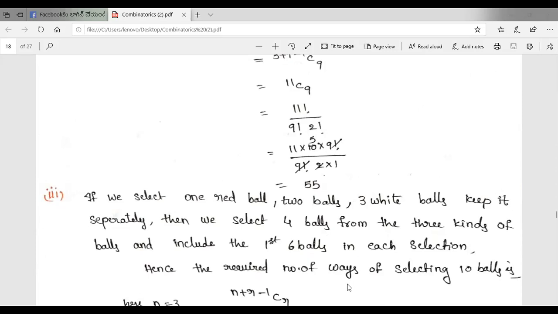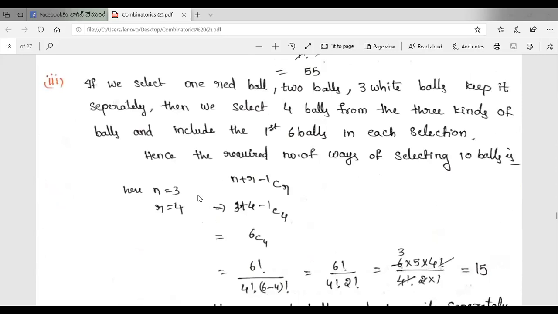So the required number of ways of selecting 10 balls is, here n is equal to 3. Okay, r is equal to how many balls we have to select from 3 boxes? 4. So r is equal to 4. So n plus r minus 1 C r, so 3 plus 4 minus 1 C 4. So 6 C 4. When we calculate this, we get 15 ways. In each selection, the first 6 balls are common and the remaining 4 are selected in this way.